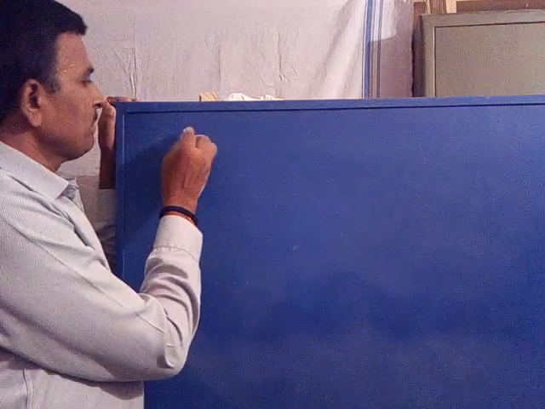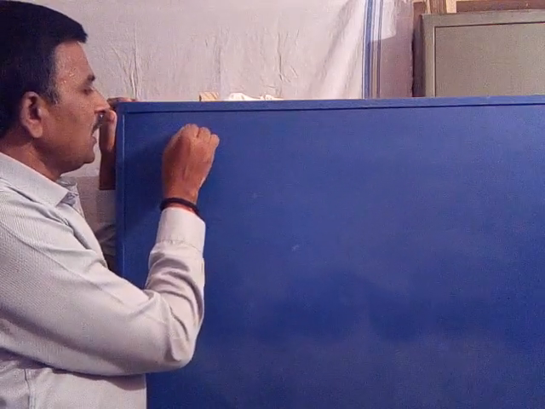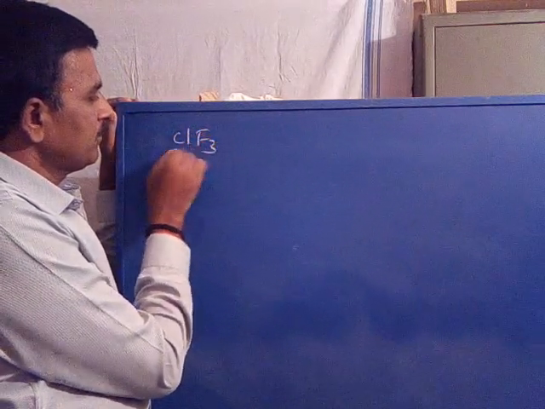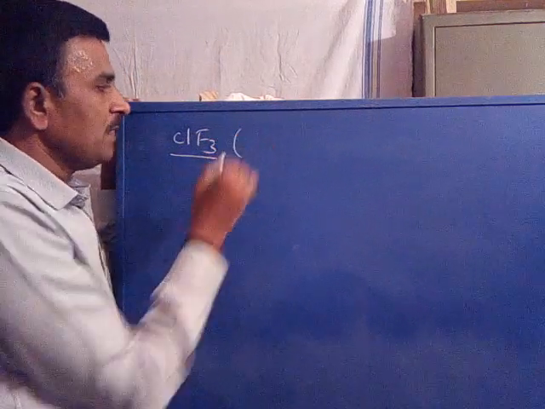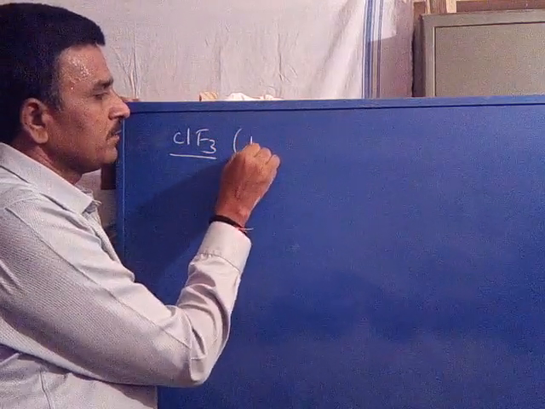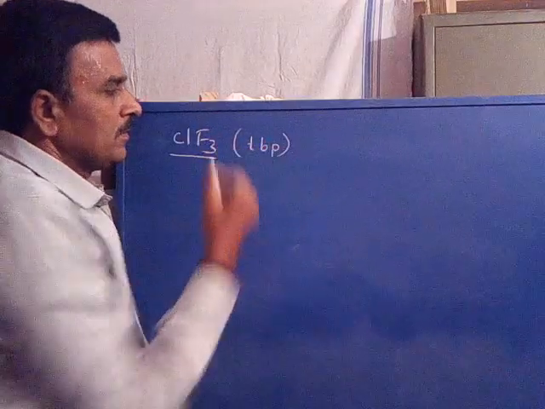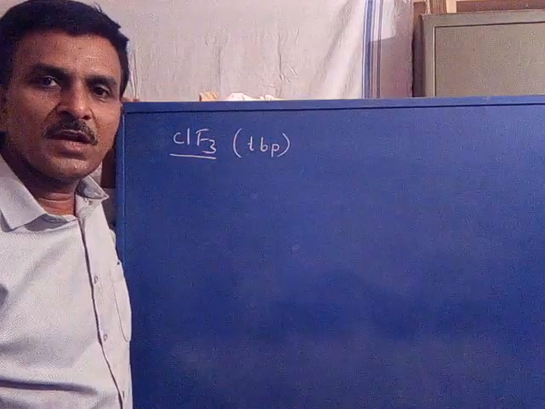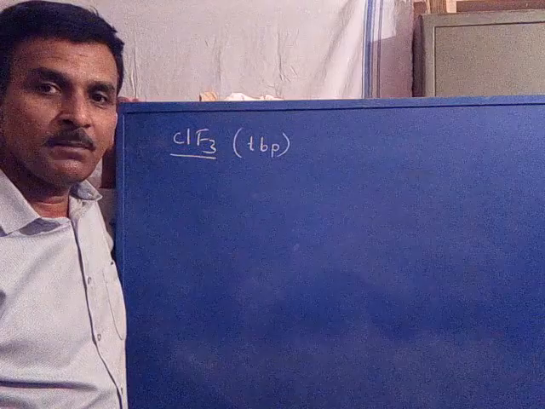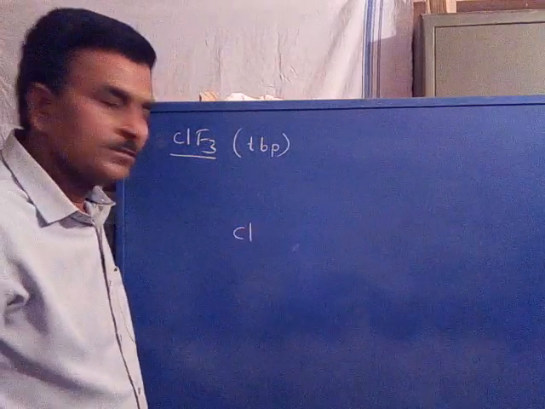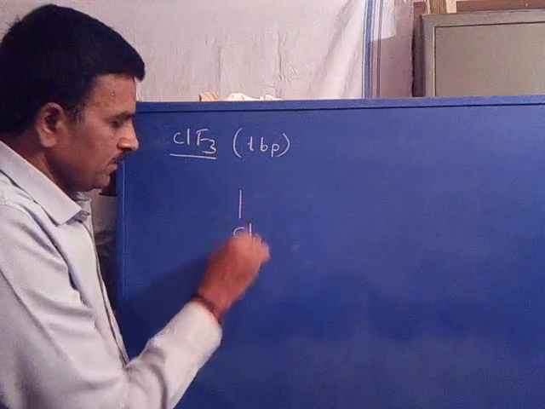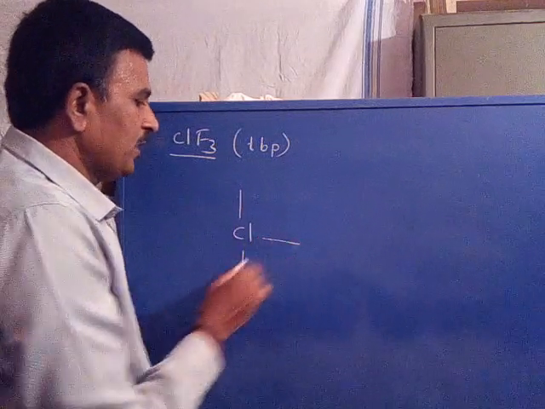Now coming to the other example, ClF3. ClF3 has the same geometry as SF4, trigonal bipyramidal, where here the central atom is chlorine, with 3 fluorines.